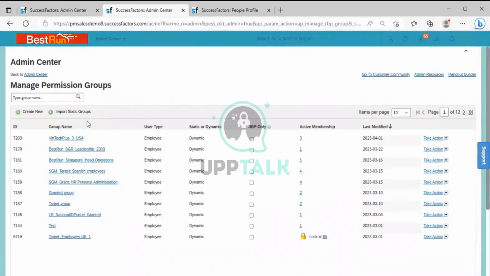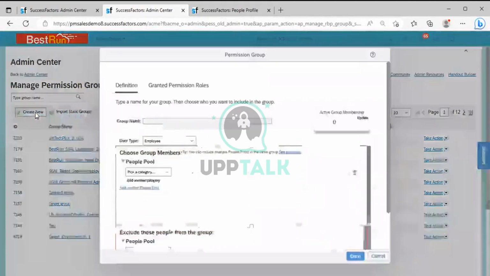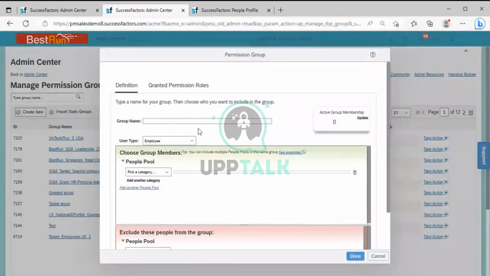Static is something you create by importing a CSV file. Setting up a permission with the help of a CSV file, that is import, a static group. Dynamic is something you are creating manually. Manually means here you are clicking on create new and you will be adding the members.